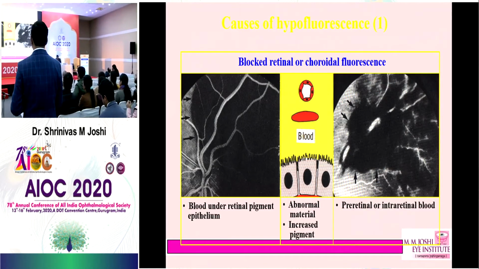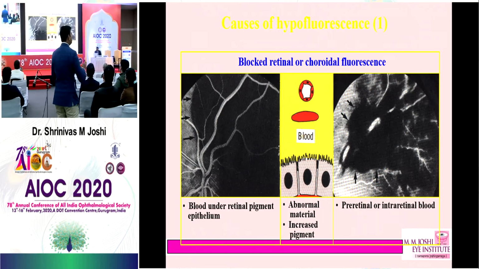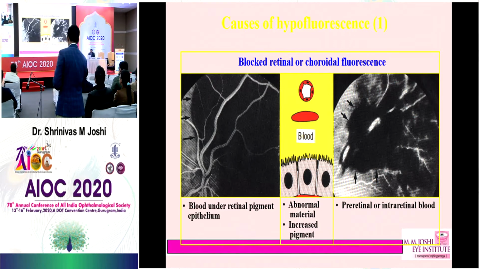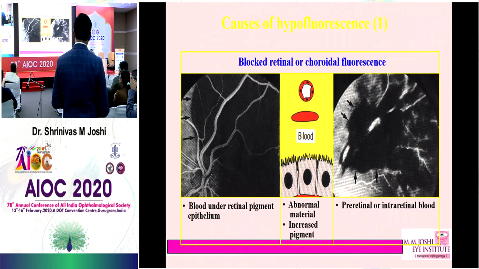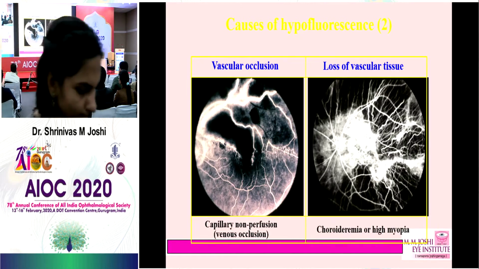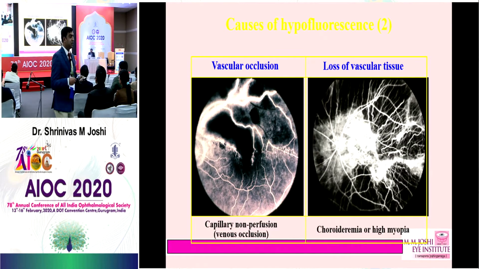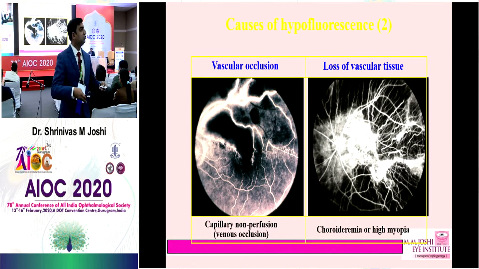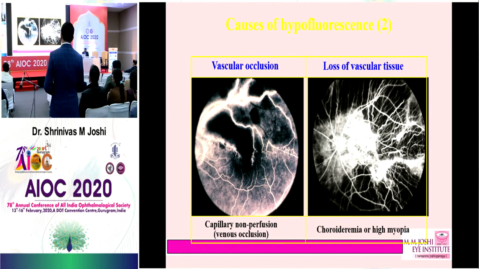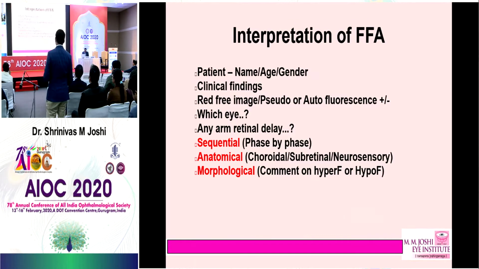Okay. So what are the causes of the hypofluorescence? Something has to block it, or there has to be no vessels. These are the only two reasons. So it can be the blood under the retinal pigment epithelium, or the pre-retinal or the intraretinal blood. And as I said, vascular occlusion is mainly because of capillary non-perfusion. There are no capillaries at all to cause fluorescence. So that causes a non-perfusion area, and in case of choroideremia or high myopia. This is very, very important.